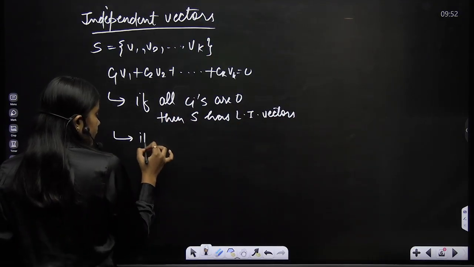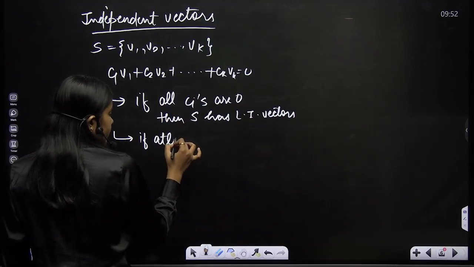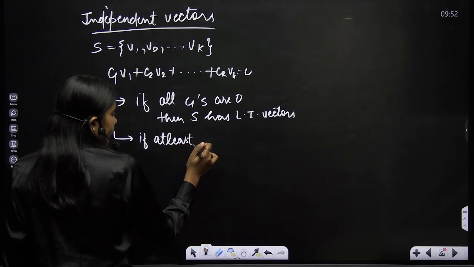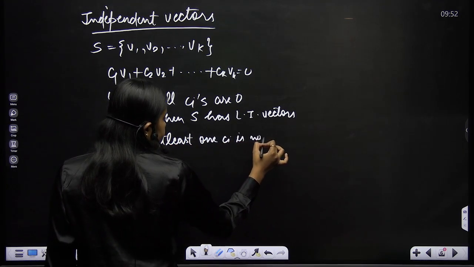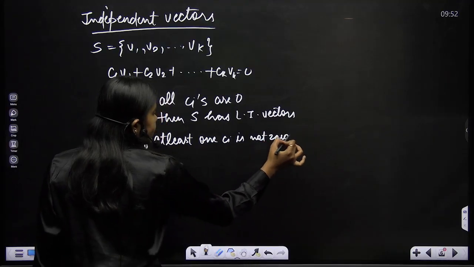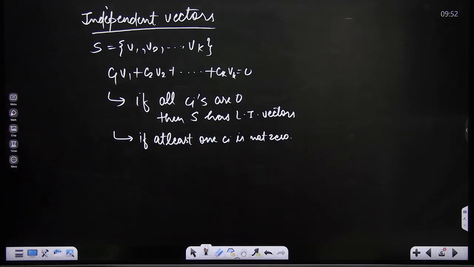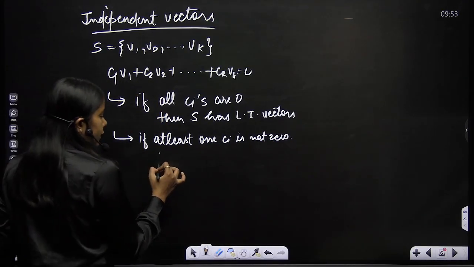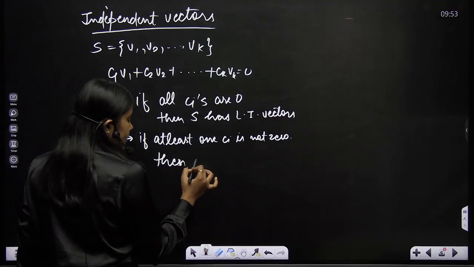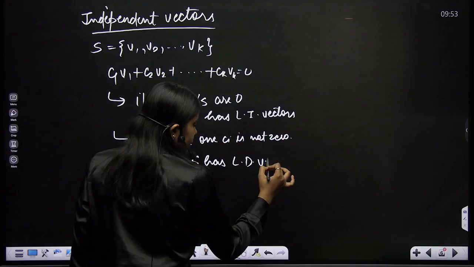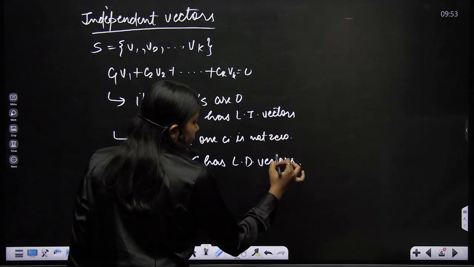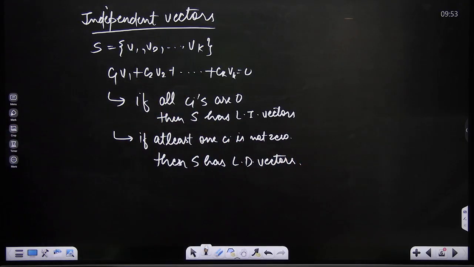If at least one ci is not 0, then S has linearly dependent vectors. So that is the definition of linear independence and dependence.